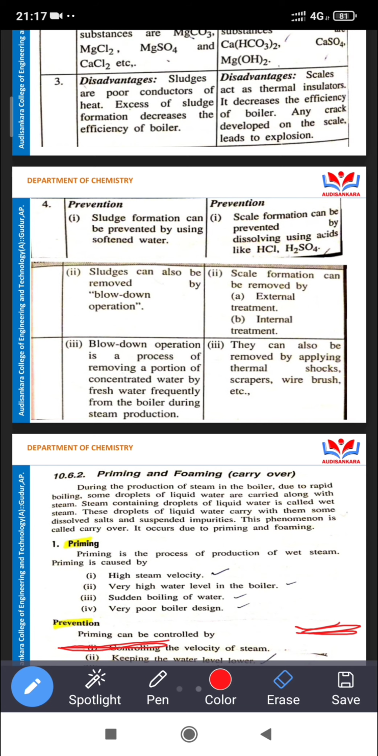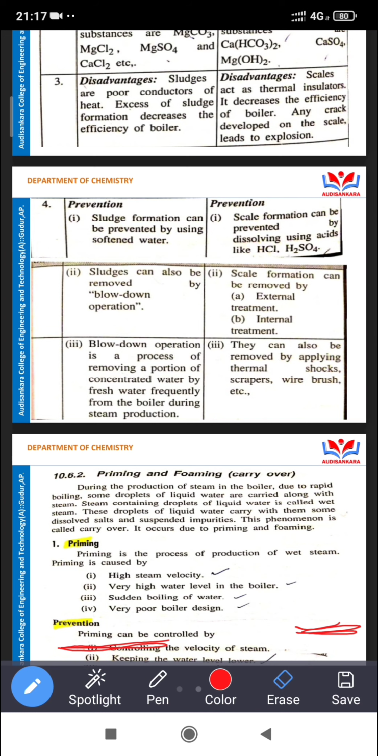Coming to the next point, blowdown operation is the process of removing a portion of the concentrated water and replacing it with fresh water frequently from the boiler during steam production. That is the important thing. Scale can also be removed by applying thermal shocks and wire brushes in the boilers.